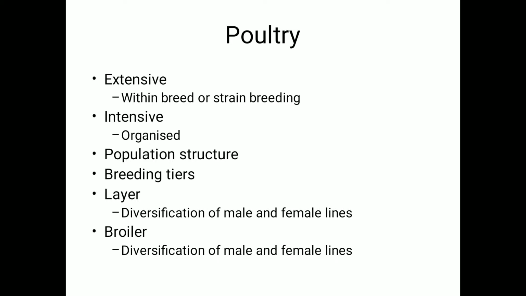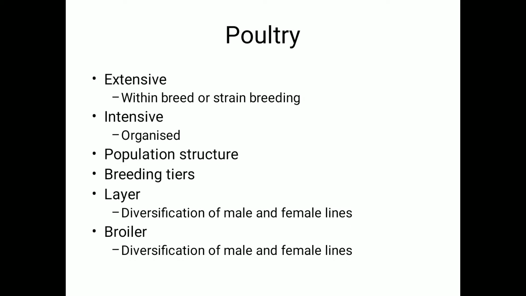I think by now all of you are aware of the fact that in both layers and broilers, these breeding tiers are different. I will pinpoint again here. For layers there are separate nucleus farms, multiplication tiers and commercial population, and for broilers there are separate nucleus farms, separate multiplication tiers, field level population. So there is no intermixing. Layer strain chicken variety is completely different, broiler chicken variety is completely different, and breeding activity is also completely diversified.